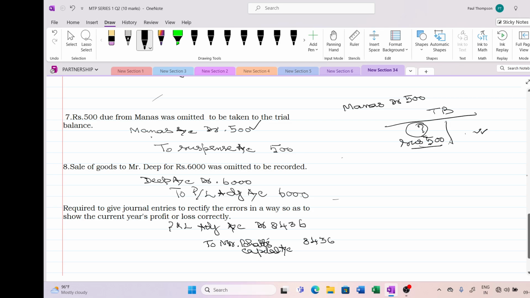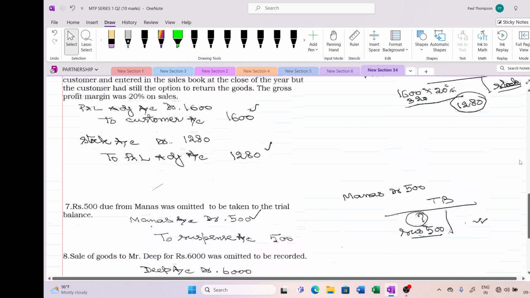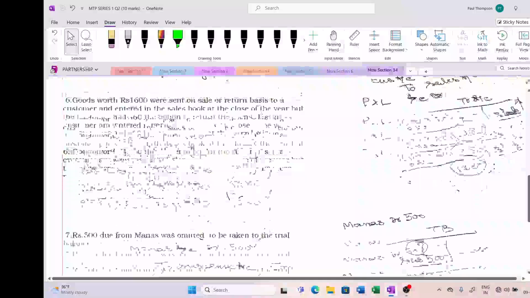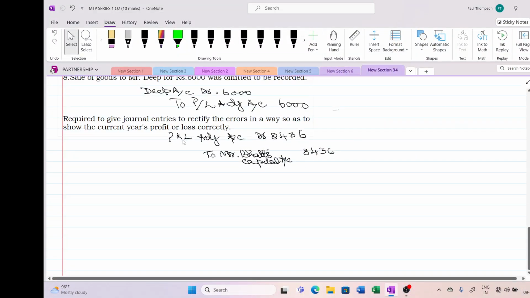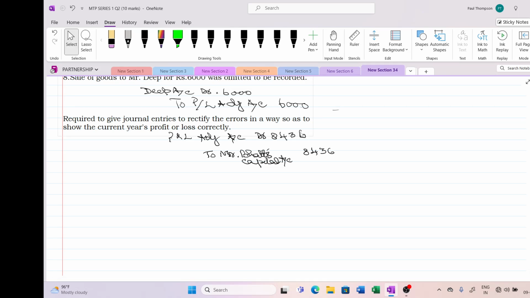Now moving on to the final entry. Everything is over. After this, the profit or loss would have gone to the capital account, of course. All of you know that the net profit is credited to the capital account. So now whatever the debit or credit balance of the profit and loss adjustment account is, it will be adjusted through the capital account. I have totaled all the debit and credit balances and the net credit balance comes to 8436 in the P&L adjustment account. So now I am debiting the P&L adjustment account and crediting the capital account of Mr. That's all in this rectification. Hope it's clear to you.